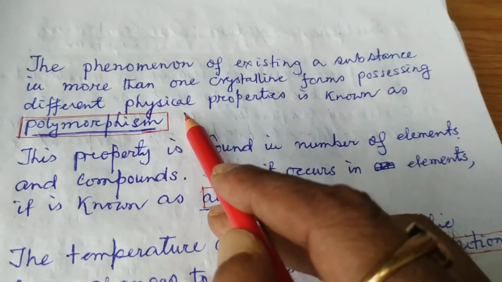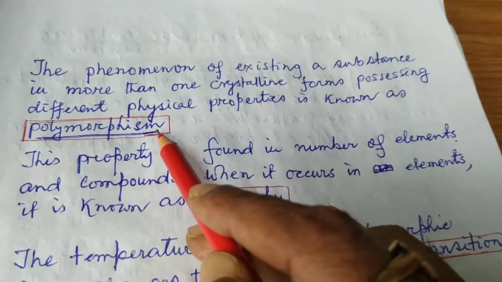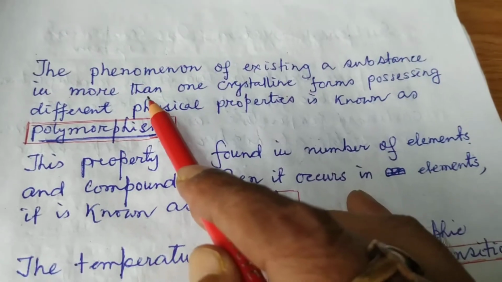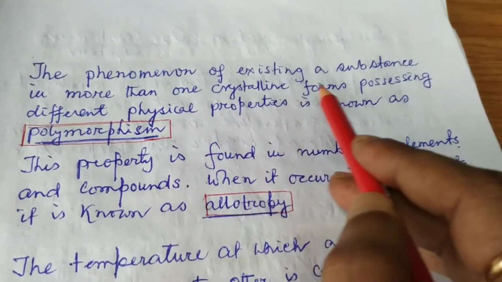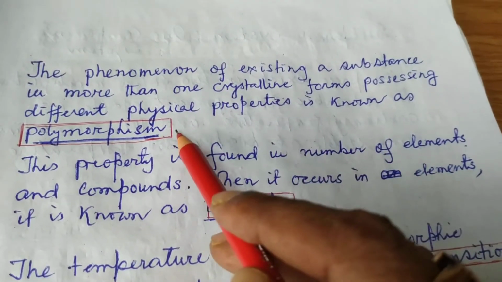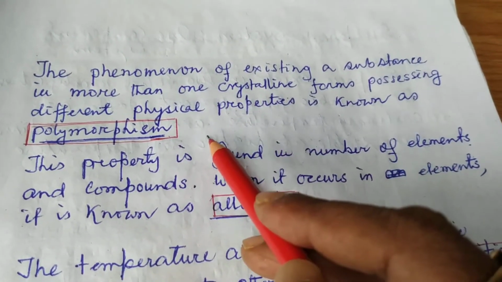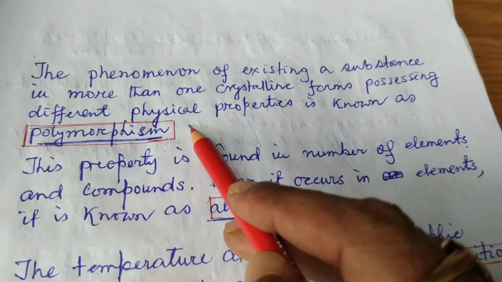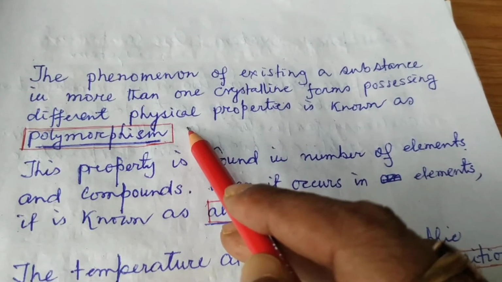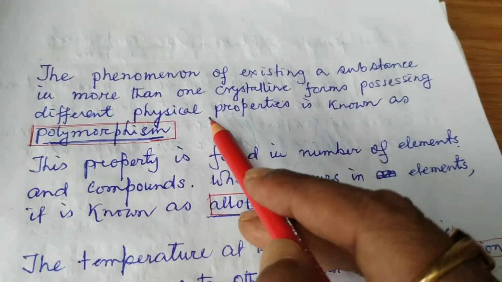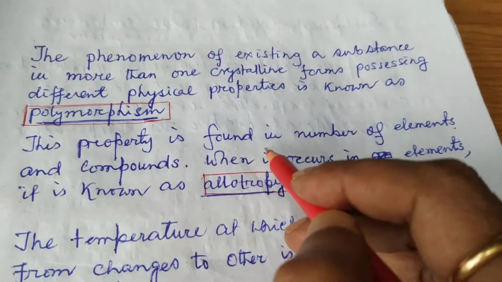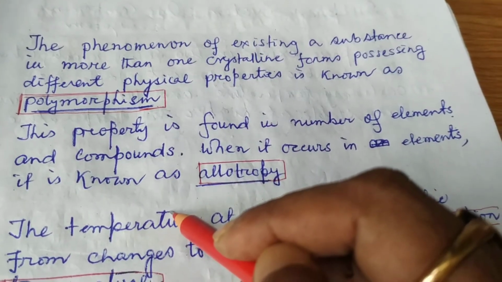Now, what are these? First of all, polymorphism. The phenomenon of a substance existing in more than one crystalline form, possessing different physical properties, is known as polymorphism. This property is found in a number of elements and compounds.